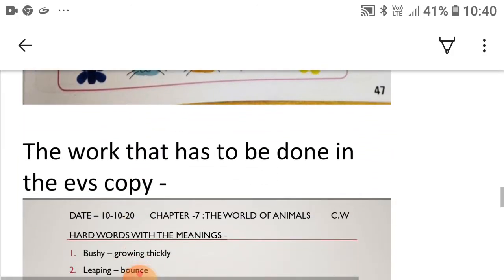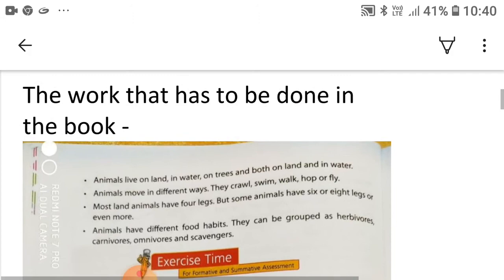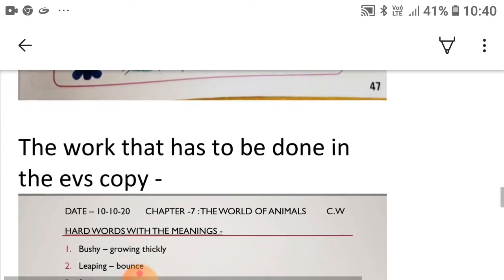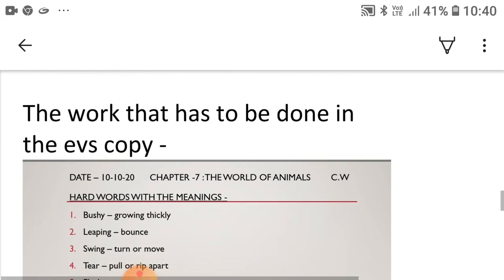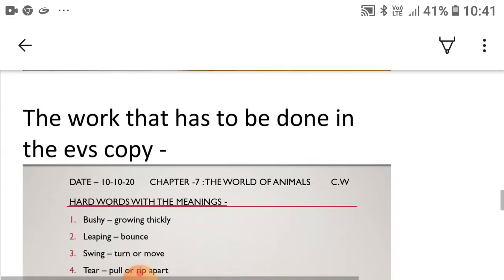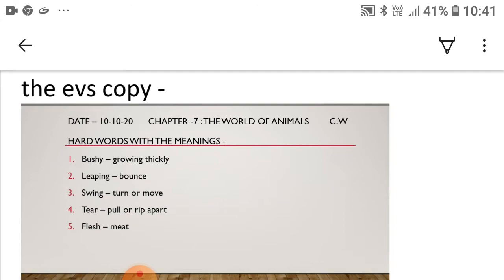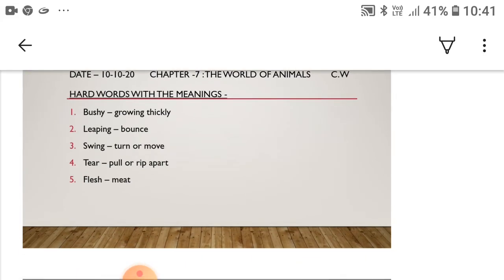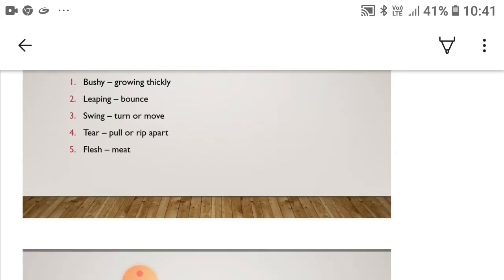You have to do this work in your book, not in your copy. You have to do hard words and question answers in your EVS copy. Here you can see hard words with the meanings. First, bushy means growing thickly. Second, leaping means bounce. Third, swing means turn or move. Fourth, tear means pull or rip apart. Fifth, flesh means meat.